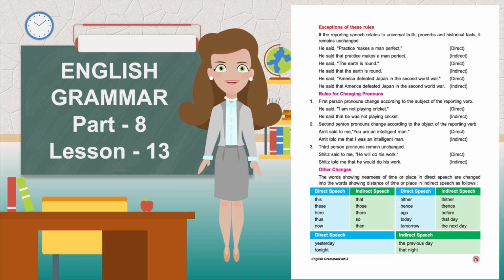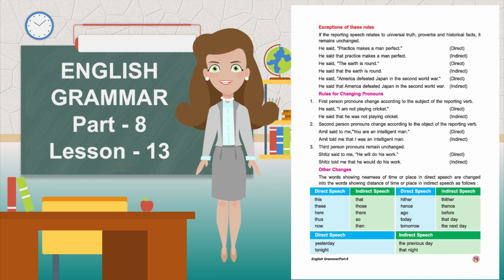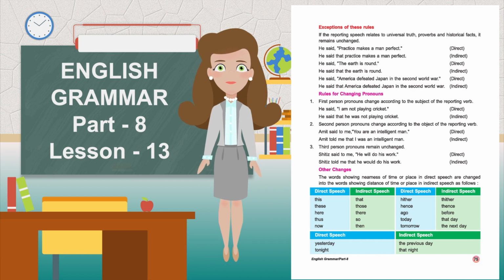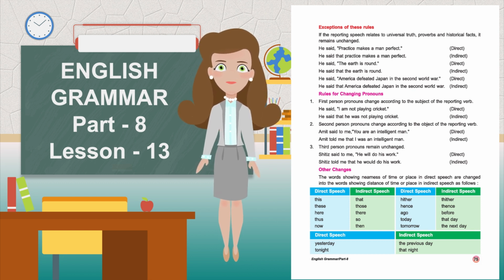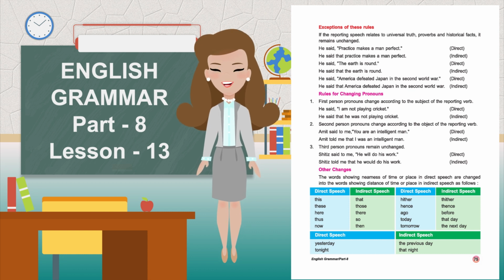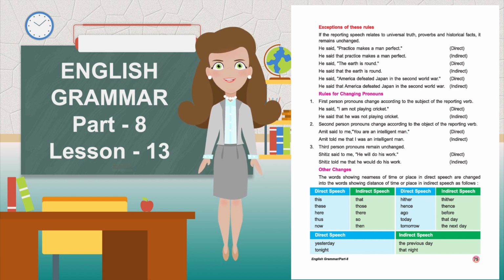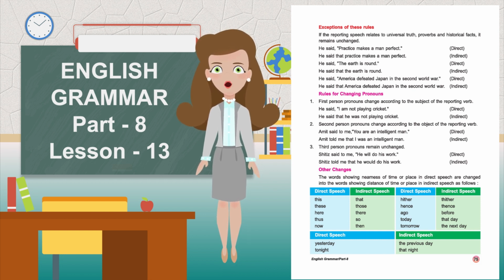Rules for changing pronouns. First person pronouns change according to the subject of the reporting verb. He said, "I am not playing cricket," direct. He said that he was not playing cricket, indirect. Second person pronouns change according to the object of the reporting verb. Amit said to me, "You are an intelligent man." Direct. Amit told me that I was an intelligent man. Indirect. Third person pronouns remain unchanged. Kshitij said to me, "He will do his work." Direct. Kshitij told me that he would do his work. Indirect.